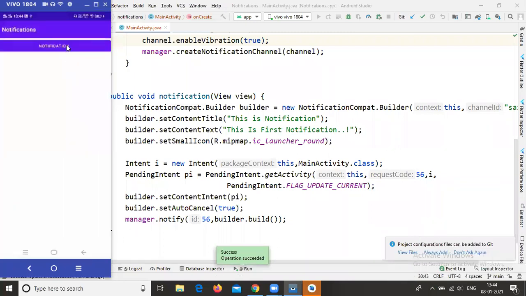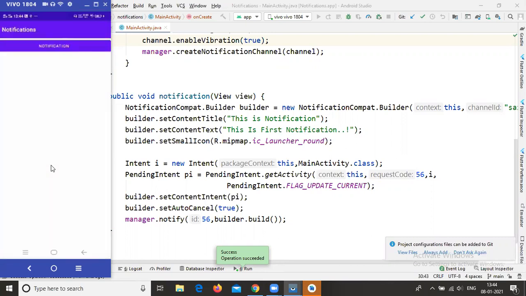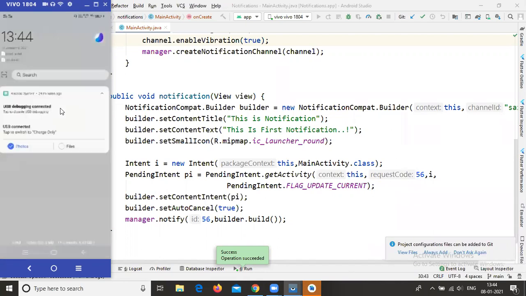I'm clicking this notification button. I'm getting this notification. When I click this notification, it will navigate to our activity. Now observe, my notification is cleared. This is the way you need to develop your notifications.